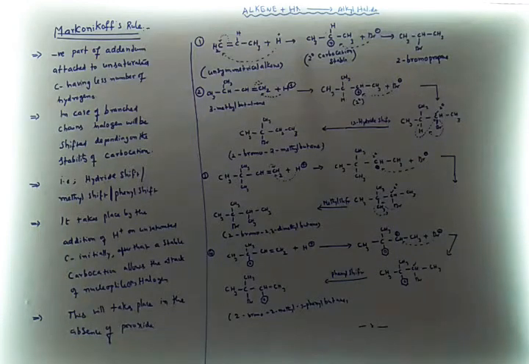The Markovnikov product can be a secondary product or a tertiary product also. If you see the first equation, we have an unsymmetrical alkene, propene, and H plus ion from the halogen acid takes place on the unsaturation, giving a secondary carbocation, which in turn is attacked by the bromide ion, finally giving the product 2-bromopropane.